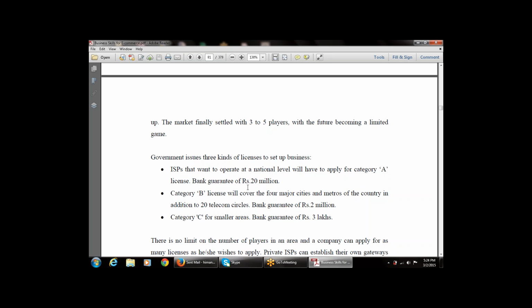Bank guarantees of rupees 220 million. Then the category B license will cover the 4 major cities and metros of the country in addition to 20 telecom circles.